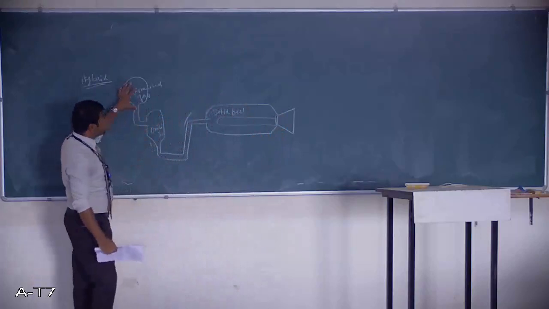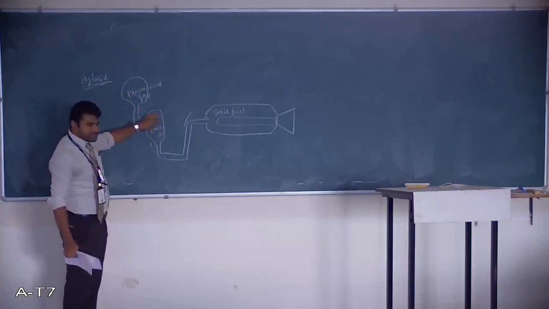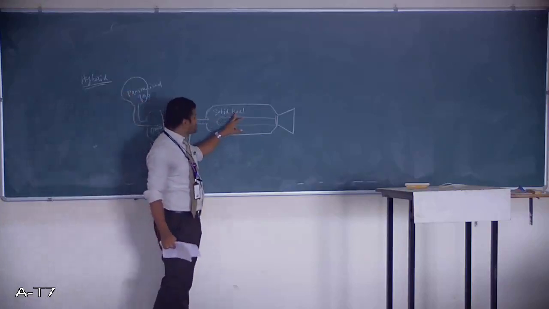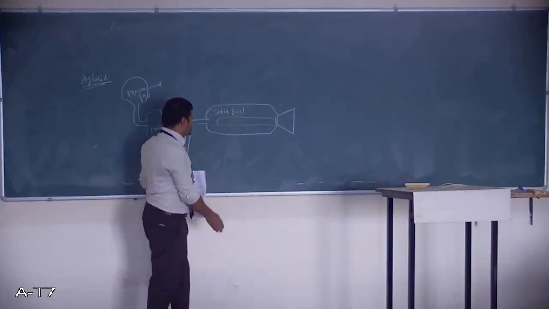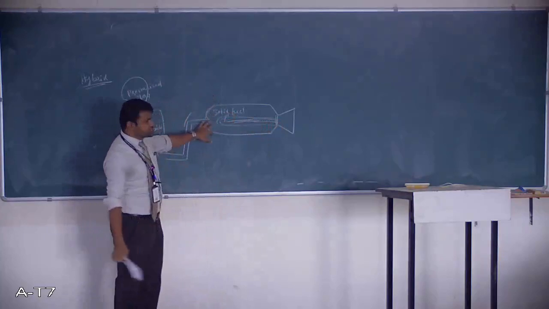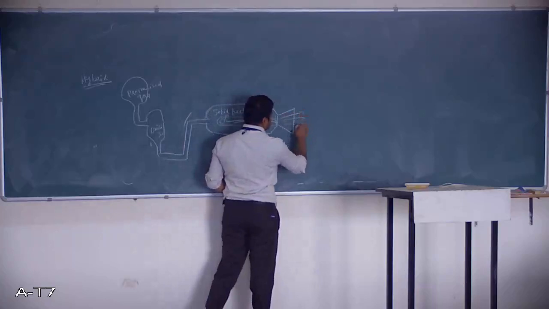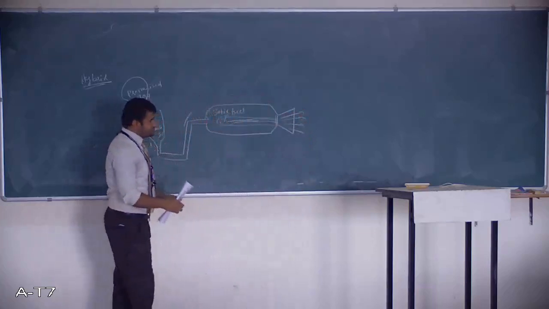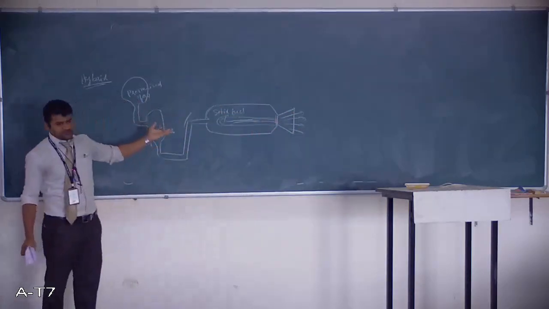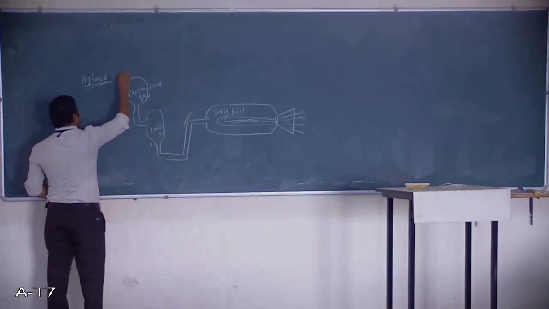What will happen here? The pressurized gas is allowed to move to the oxidizer, where it will create pressure. Due to the pressure, this liquid oxidizer starts moving towards the solid fuel, and here it will mix with the solid fuel, and your igniter will be there. It will ignite these two mixtures. Due to that, hot gas is produced and sent out through the nozzle. So this is the combination of liquid oxidizer and solid fuel. That is the reason we call this a hybrid propellant rocket engine.